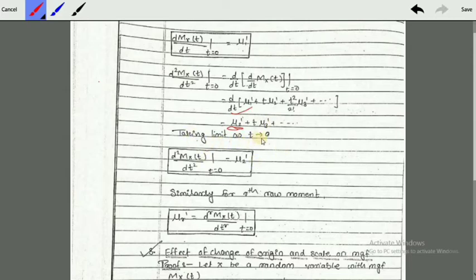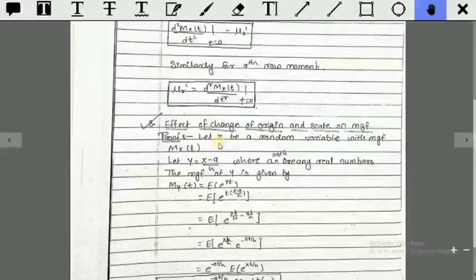Taking the limit as t tends to 0, d square M_X(t) upon dt square at t equal to 0 gives us mu 2 prime. Similarly for the rth raw moment, mu r prime is equal to d raised to r M_X(t) upon dt raised to r at t equal to 0.